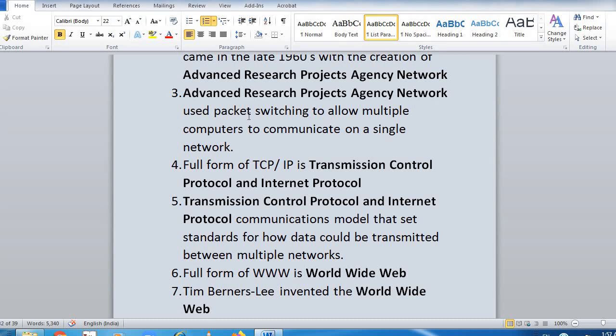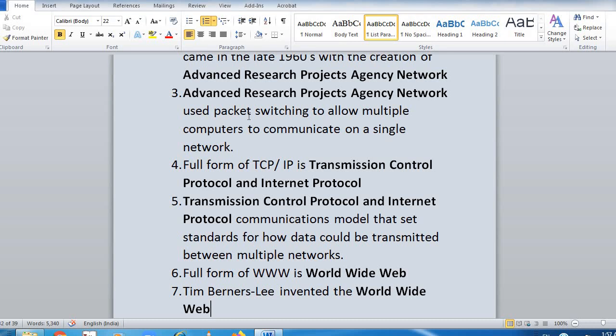Now question number 19: define protocols with example. First we understand what is protocol. A protocol is a set of rules that governs the communication between computers on a network. So to communicate from one machine to another machine, a computer has to set some standard for the communication. That set of standards is nothing but a protocol.